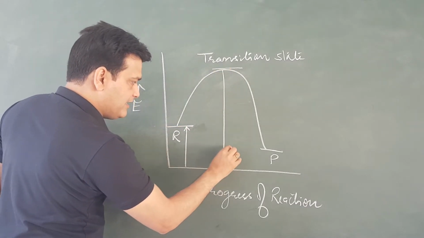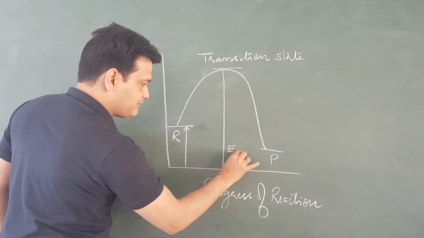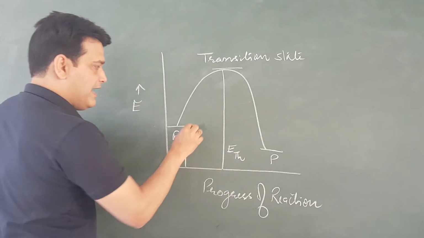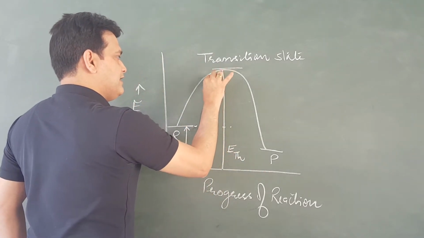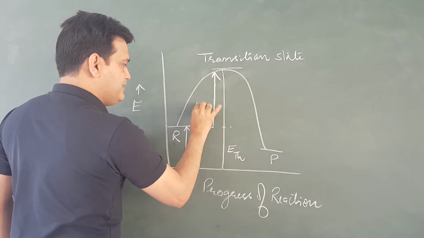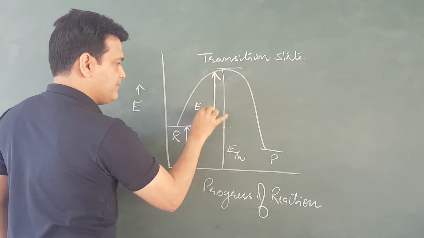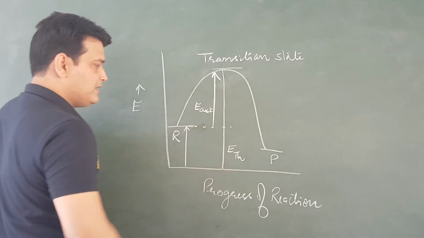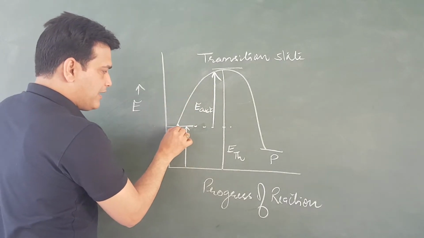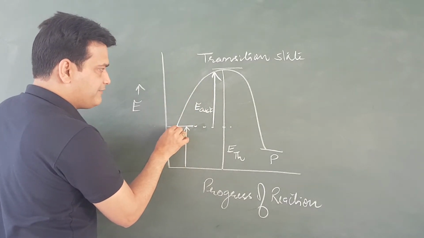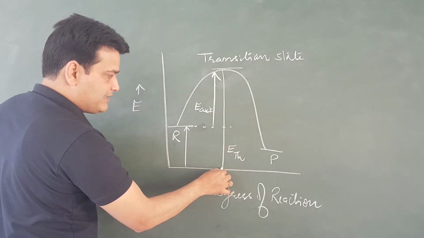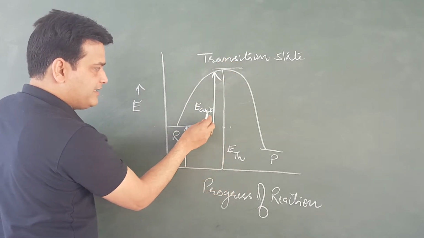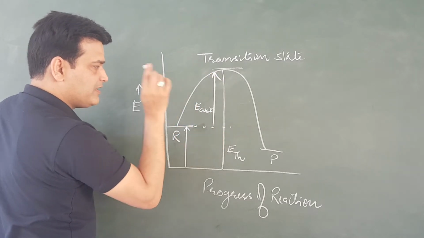This is the threshold energy, and this is the activation energy. So reactants must have this threshold energy, and for that they have to take activation energy.